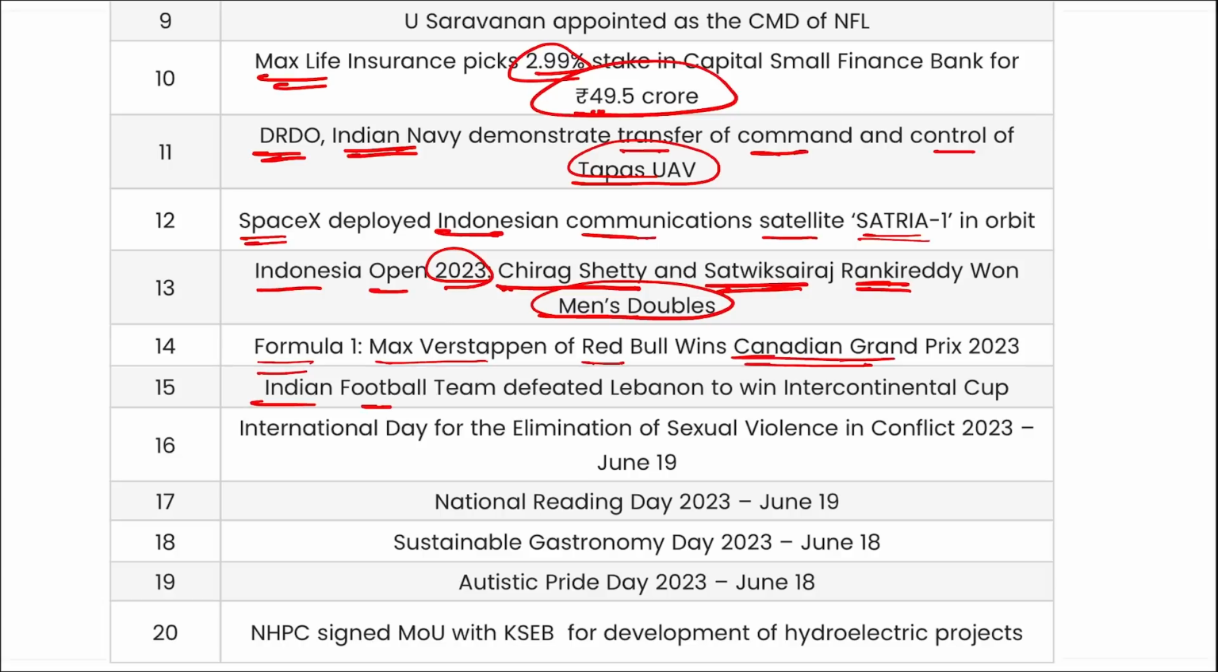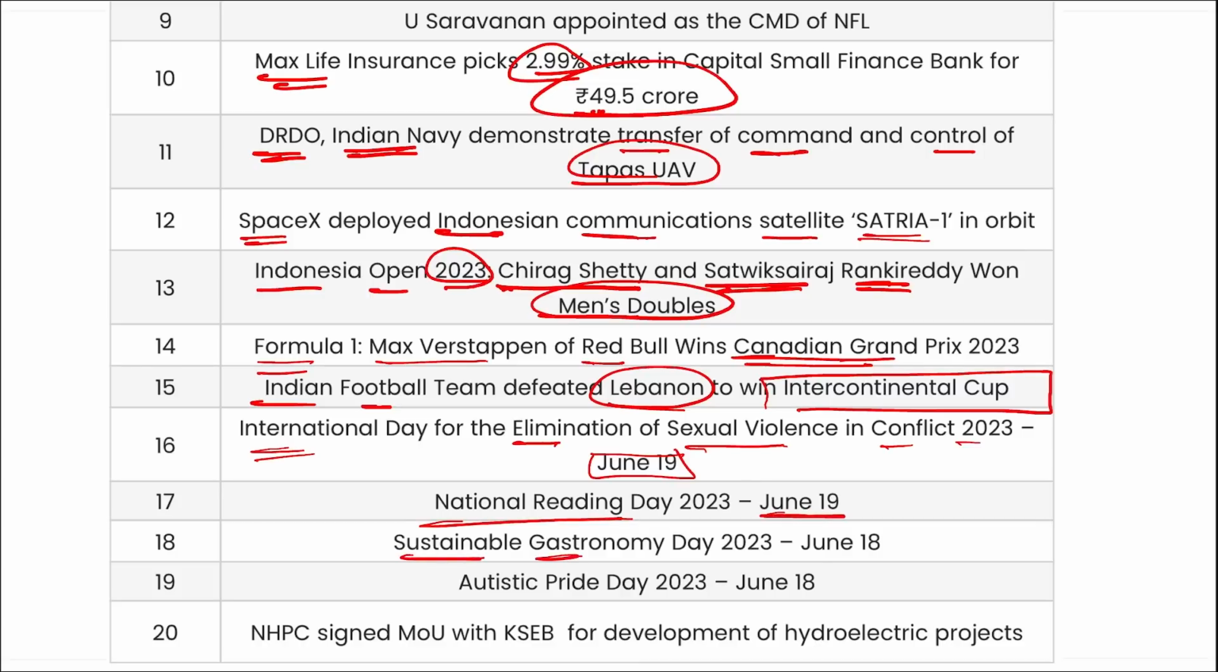The Indian football team defeated Lebanon to win the Intercontinental Cup. International Day for the Elimination of Sexual Violence in Conflict 2023 was observed on 19th of June, National Reading Day on 19th of June, Sustainable Gastronomy Day on 18th of June, and Autistic Pride Day on 18th of June. And the last is NHPC, which signed an MOU with KSEB for the development of various hydroelectric projects. So these were your important current affairs for the day, friends.